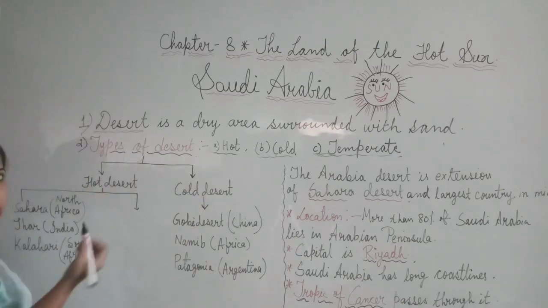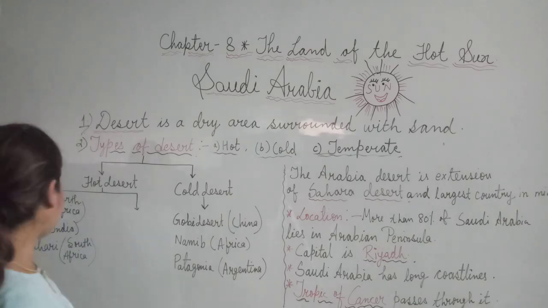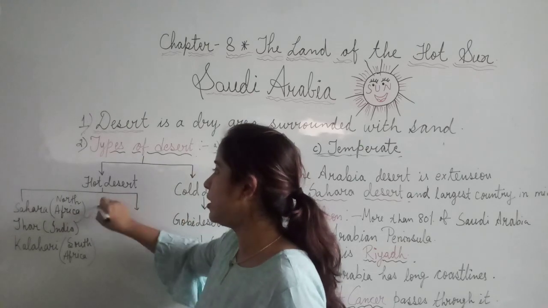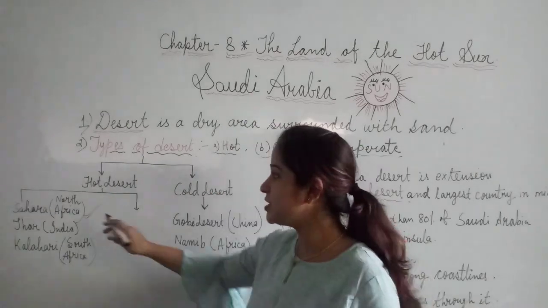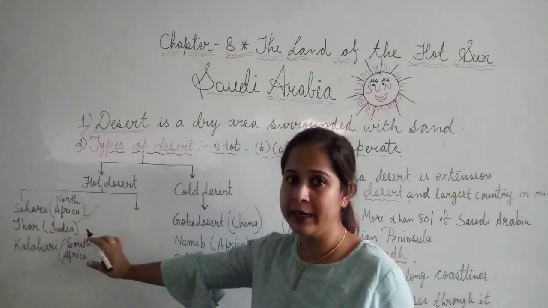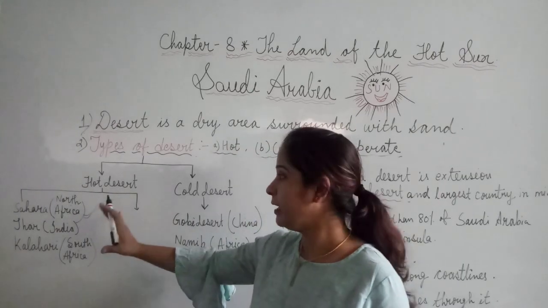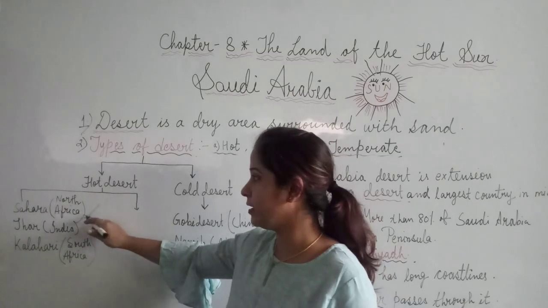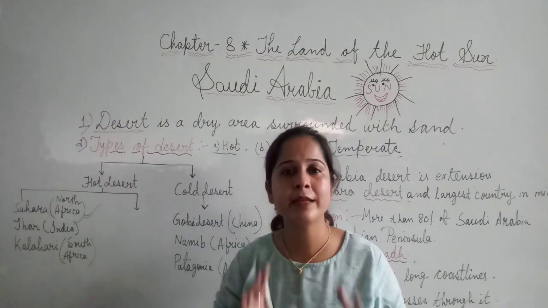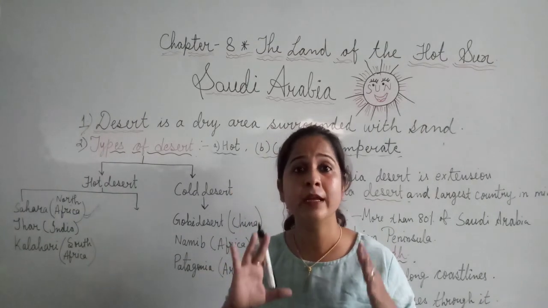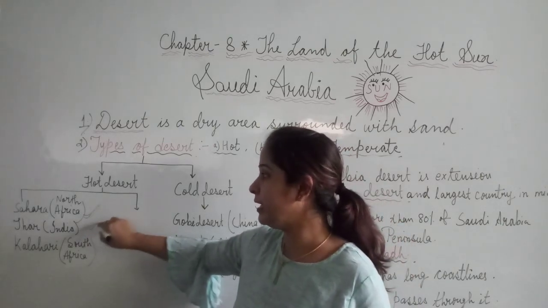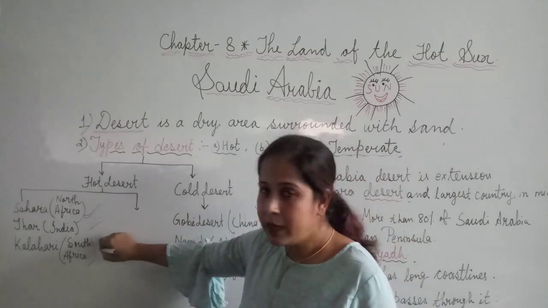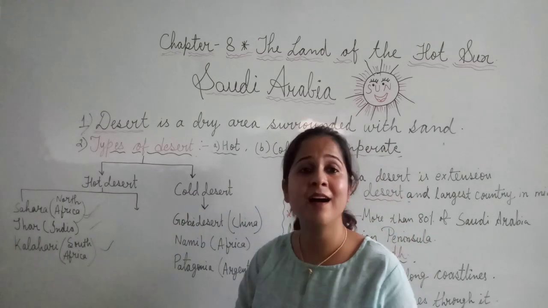First is hot desert. Hot desert, I have explained what it is, and see, one of the most famous hot deserts is Sahara Desert, which is located in Africa. In which continent is it located? We find Sahara Desert in which continent? In Africa. Fine. Second is Thar. Yes, Thar Desert is one of the most famous deserts in India, and it is located in India and connected with Pakistan's boundary.